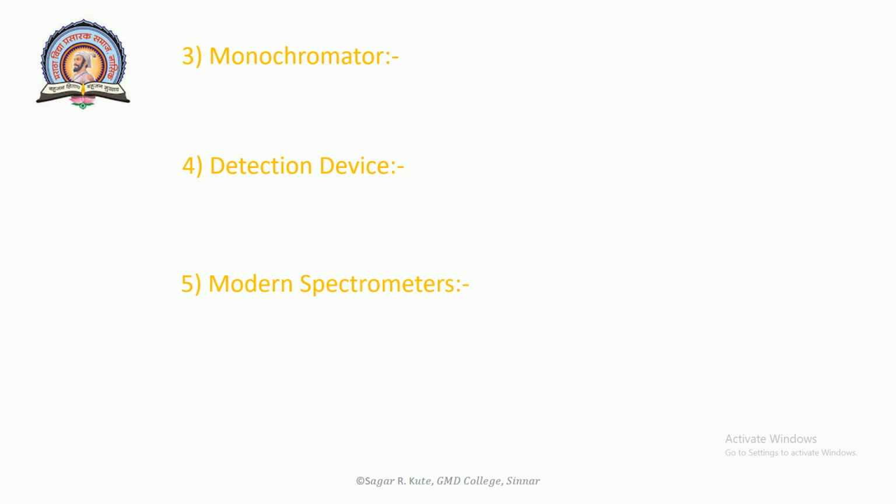Fifth one is the modern spectrometer. Many developments have been made recently in the area of Raman spectrometers. This is primarily due to the advent of first, the spectrometer with charge coupled device, that is CCD, for detection. Second will be the Fourier transform spectrometer with near infrared laser excitation. Third will be the fiber coupled Raman spectrometer, and fourth one will be the Raman microscope.